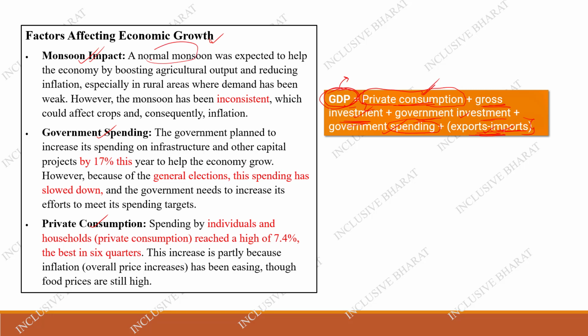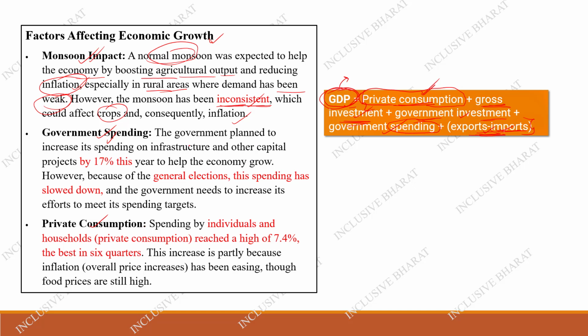See, the normal monsoon was expected to help the economy by boosting the agriculture output and reducing the inflation, especially in rural areas where the demand has been weak. Okay, however, the monsoon is being inconsistent. The monsoon should be consistent so that we will have more agriculture output, thereby inflation is reduced. But it is not happening because the monsoon is being inconsistent, which could affect crops, and consequently there is a rise in the price. That's called inflation.